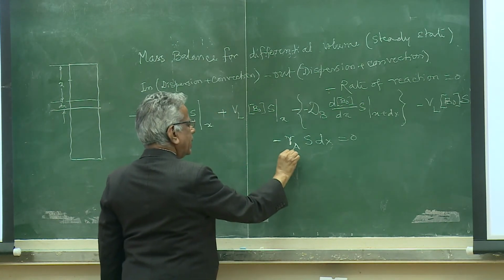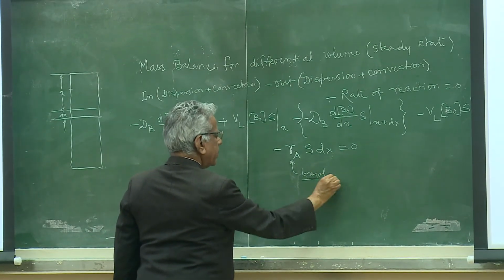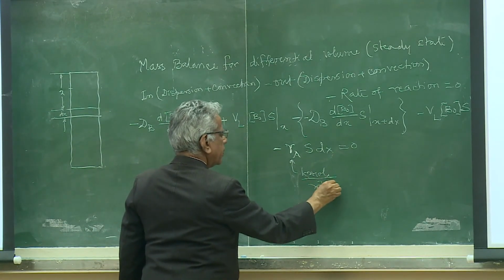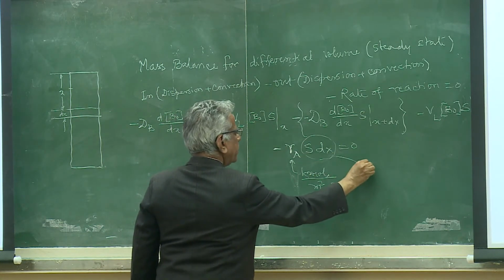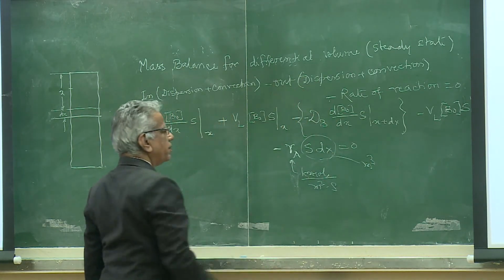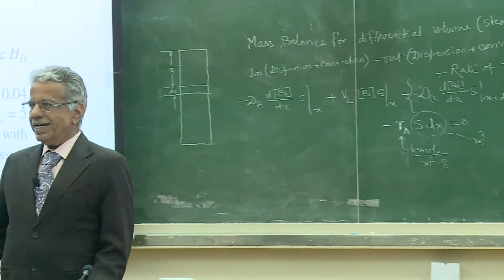So this rate is kilomole per meter cube second. This is a differential volume in terms of meter cube of that differential volume. Is it understood now? Seen also clearly?